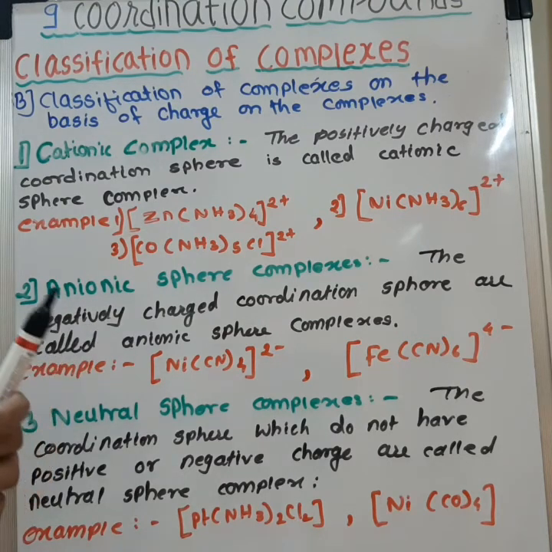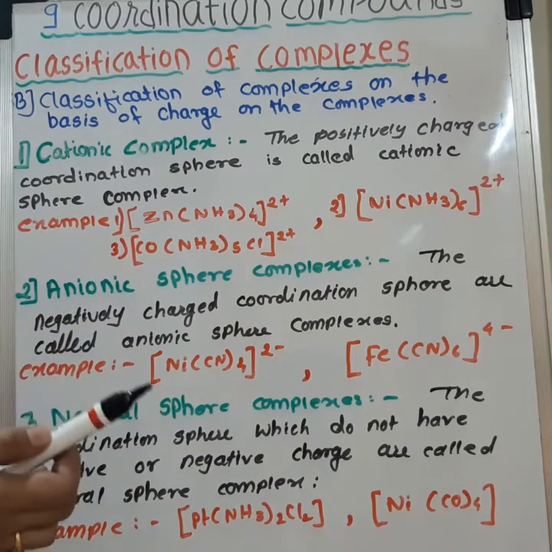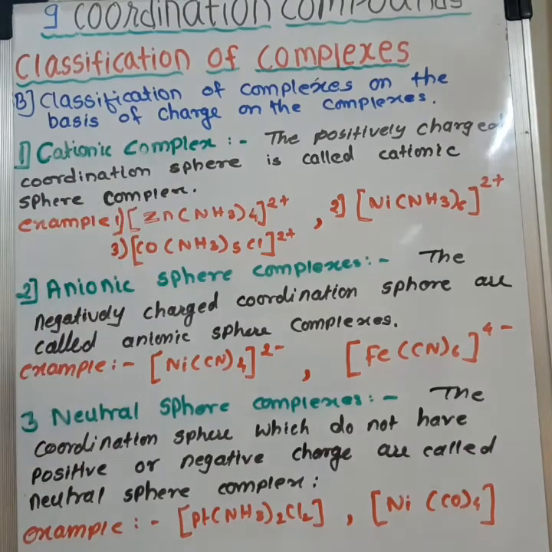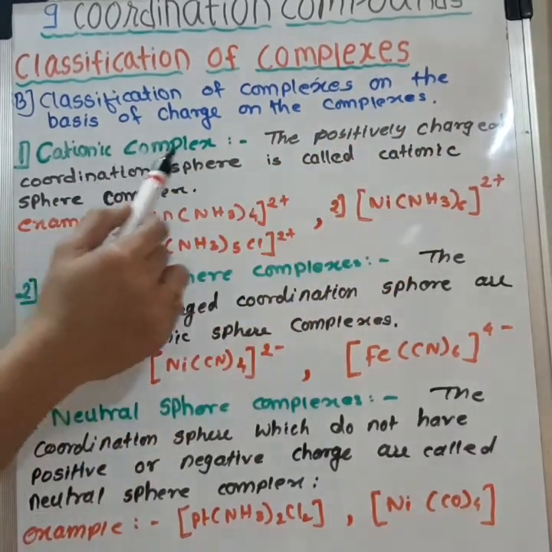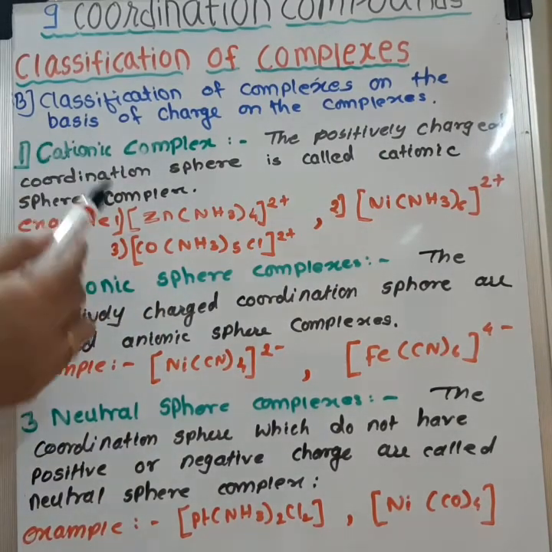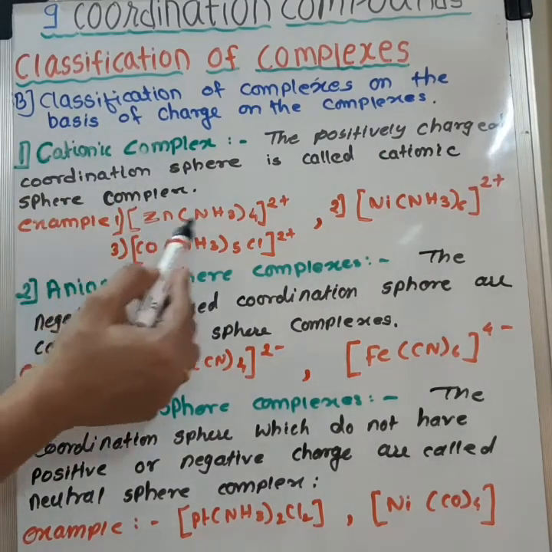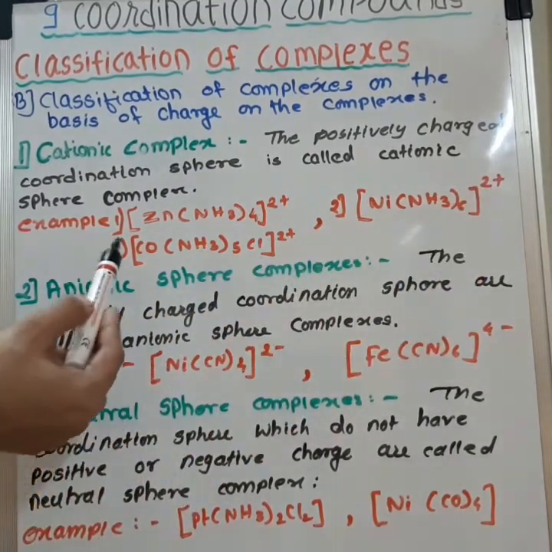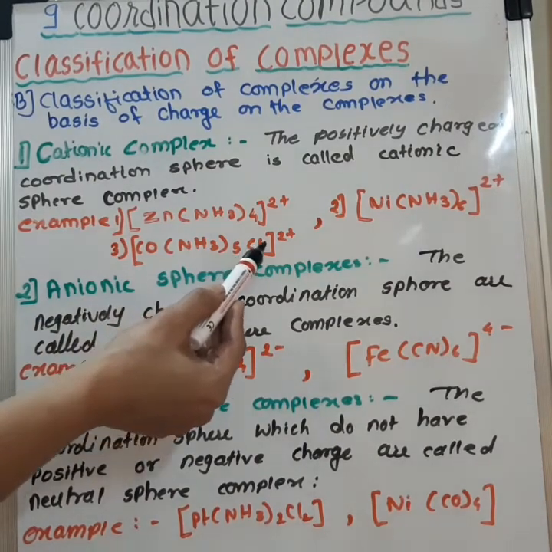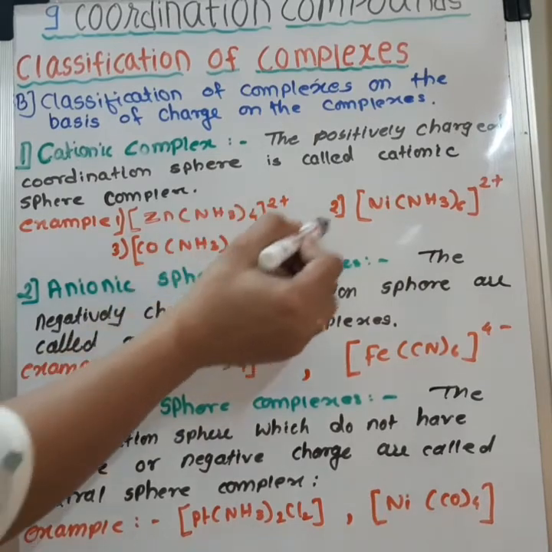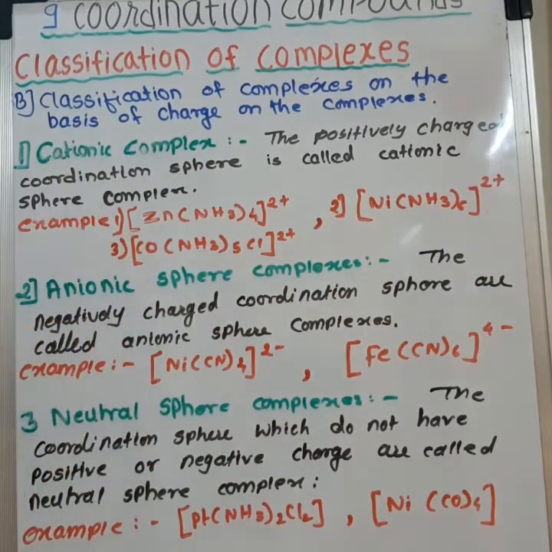So we know the complex ions in the coordination compounds are called as coordination sphere. So the positively charged coordination sphere is called as cationic sphere complexes. Examples of these complexes are [Zn(NH3)4]2+, [Ni(NH3)6]2+, [Co(NH3)5Cl]2+.